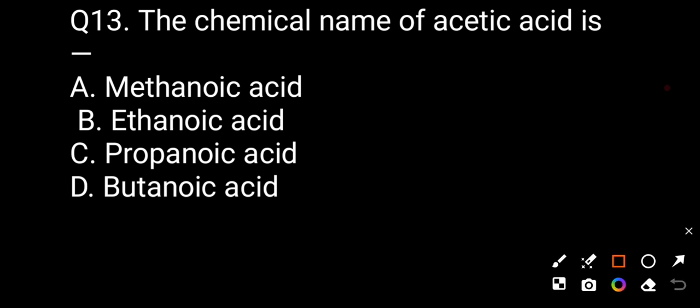Now question number 13. The chemical name of acetic acid is. Option A methanoic acid, option B ethanoic acid, option C propanoic acid, option D butanoic acid. The correct answer will be ethanoic acid.